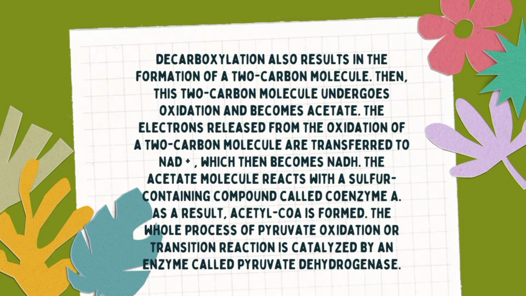The whole process of pyruvate oxidation, or the transition reaction, is catalyzed by an enzyme called pyruvate dehydrogenase. And as you know, acetyl-CoA enters the TCA cycle, where it is oxidized for energy production.